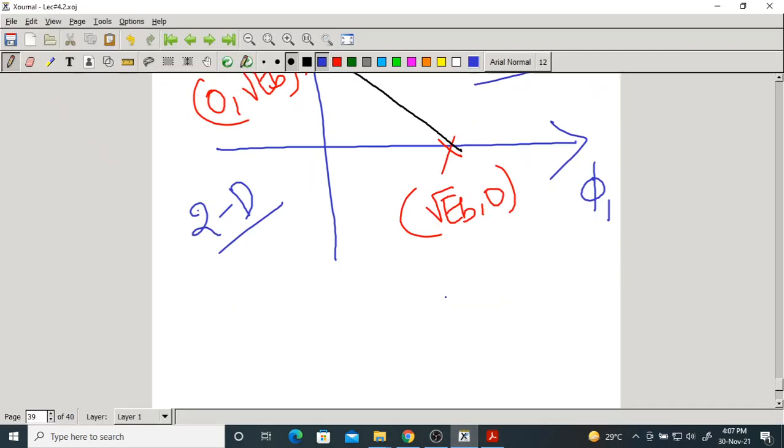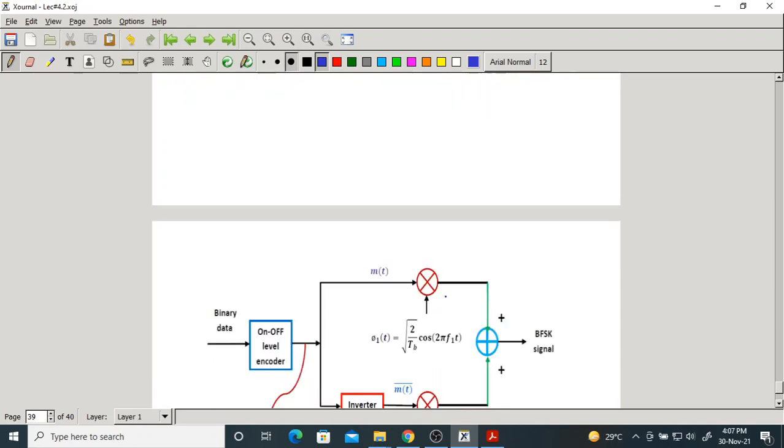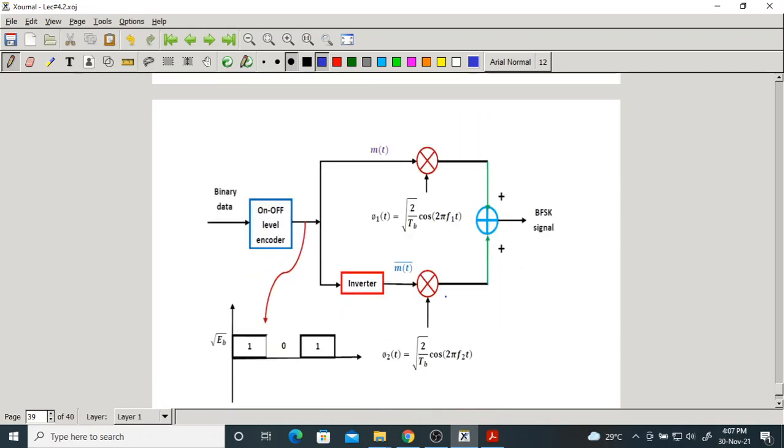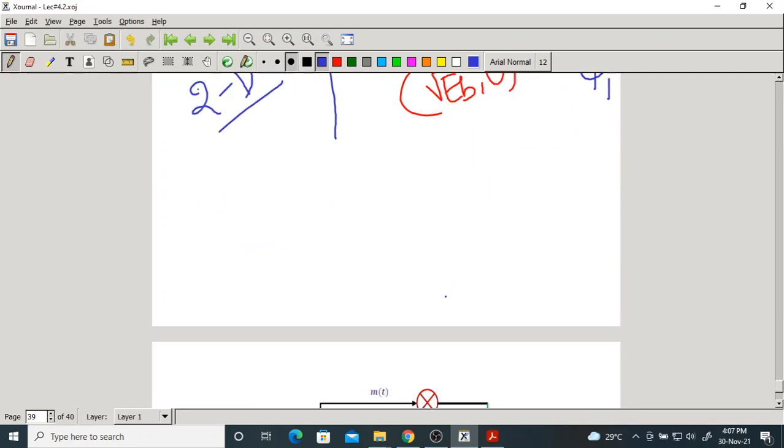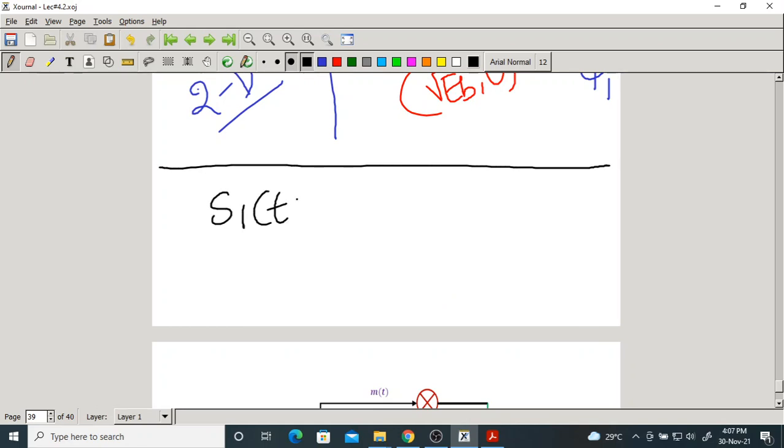I will briefly start with the transmitter of the BFSK. Before that, I must write what S1 of t and S2 of t are. S1 of t is root EB phi 1 of t.